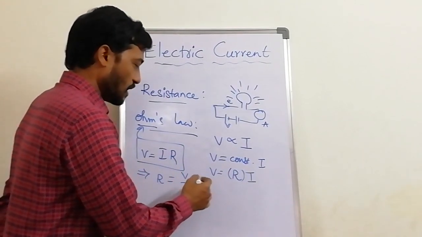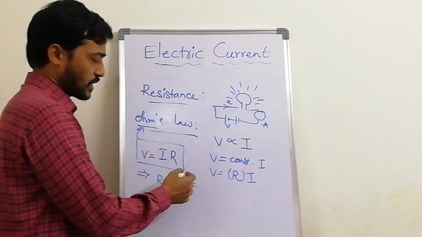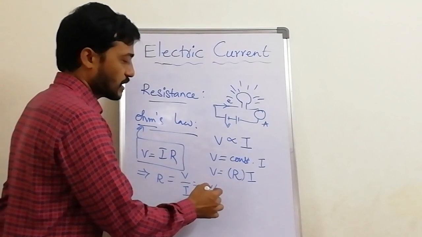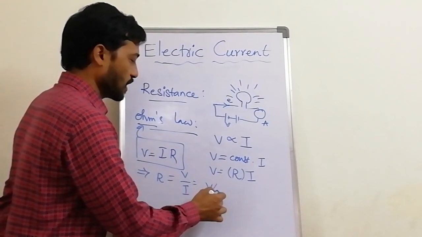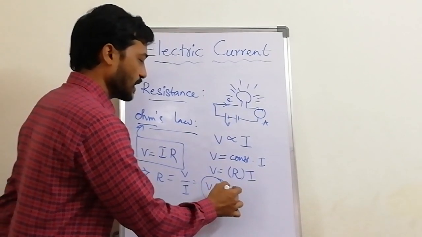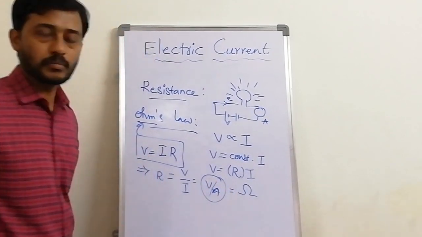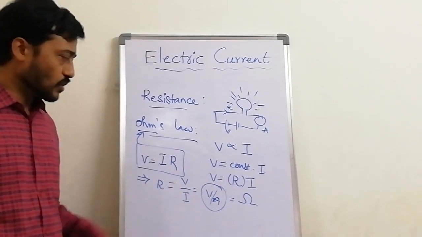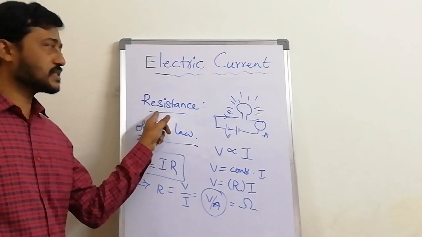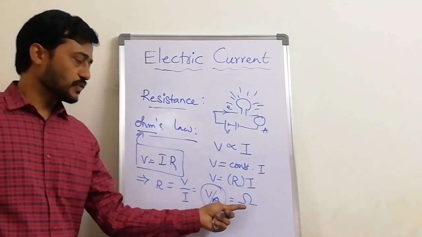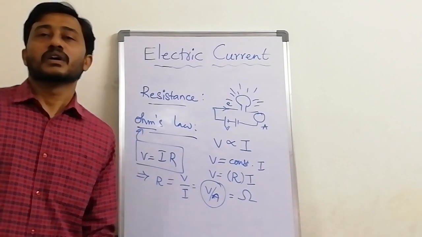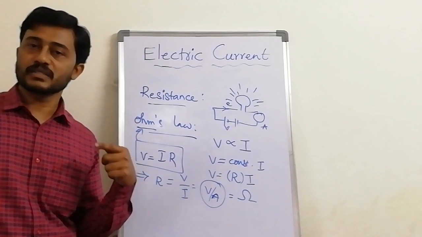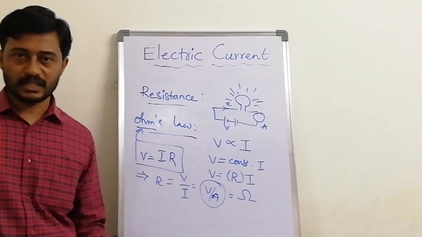Here the unit for potential difference is voltage, volt, and for current it is ampere. As a whole, we call the unit of resistance ohm, and we represent it with a symbol called ohm. So ohm is the unit for resistance. If you know the value of ohm for a particular conductor or material, then you will come to know whether it is a good conductor or a bad conductor.